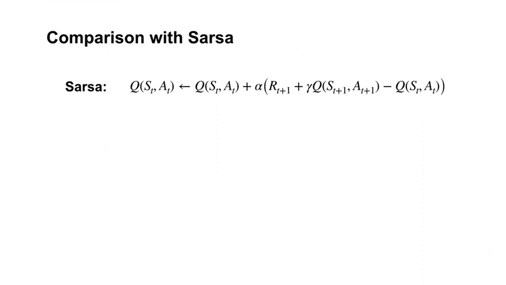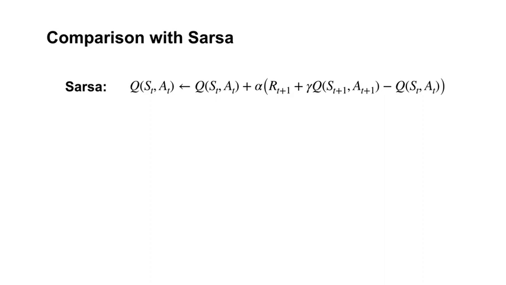Recall that an agent estimates its value function according to expected returns under their target policy. They actually behave according to their behavior policy. When the target policy and behavior policy are the same, the agent is learning on policy. Otherwise, the agent is learning off policy. SARSA is an on-policy algorithm.